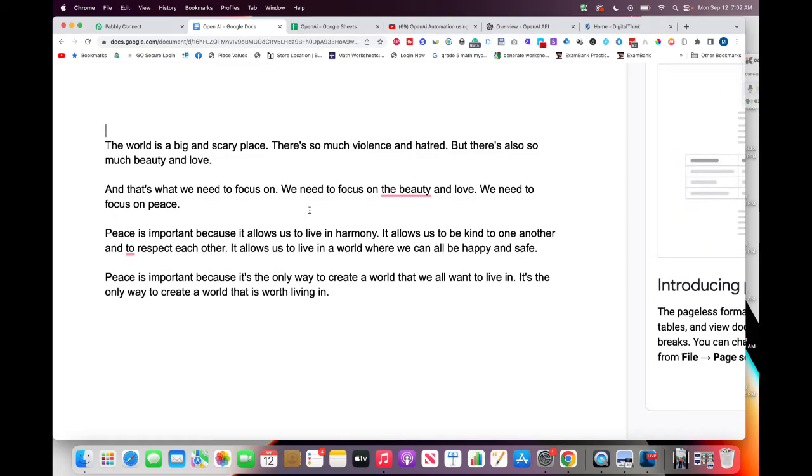The world is a big and scary place. There's so much violence and hatred, but there's also much beauty and love. You see, that's what we need to focus on. We need to focus on the beauty and love. We need to focus on peace.